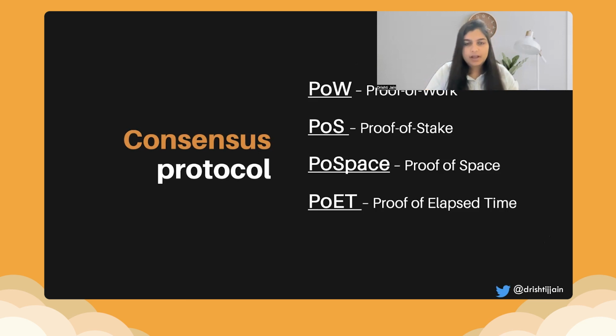So these four are pretty widely used, and proof of work and proof of stake, you must have read about in the Bitcoin blockchain or the Ethereum blockchain. So all these different consensus protocols are different for each of the blockchains. Many different blockchains also use the same one. It all depends on what the blockchain is intended to do. Is it mainly heavily focused on financial transactions, or are there other things as well that people want to do on that particular blockchain?